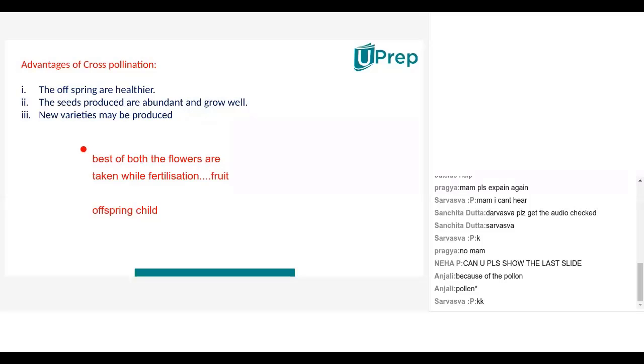Or maybe even an orange hibiscus. An orange hibiscus formed when cross-pollination was done by a yellow and a red rose. Correct? So this is how new varieties can be formed, and these varieties are normally known as hybrid. Hybrid flowers, hybrid fruits. Right? We have all kinds of hybrids nowadays.